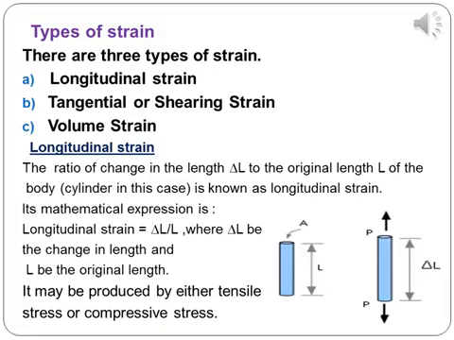This body is cylindrical in shape. Its mathematical expression is longitudinal strain is equal to delta L by L, where delta L is the change in length and L is the original length. It may be produced by either tensile stress or compressive stress.